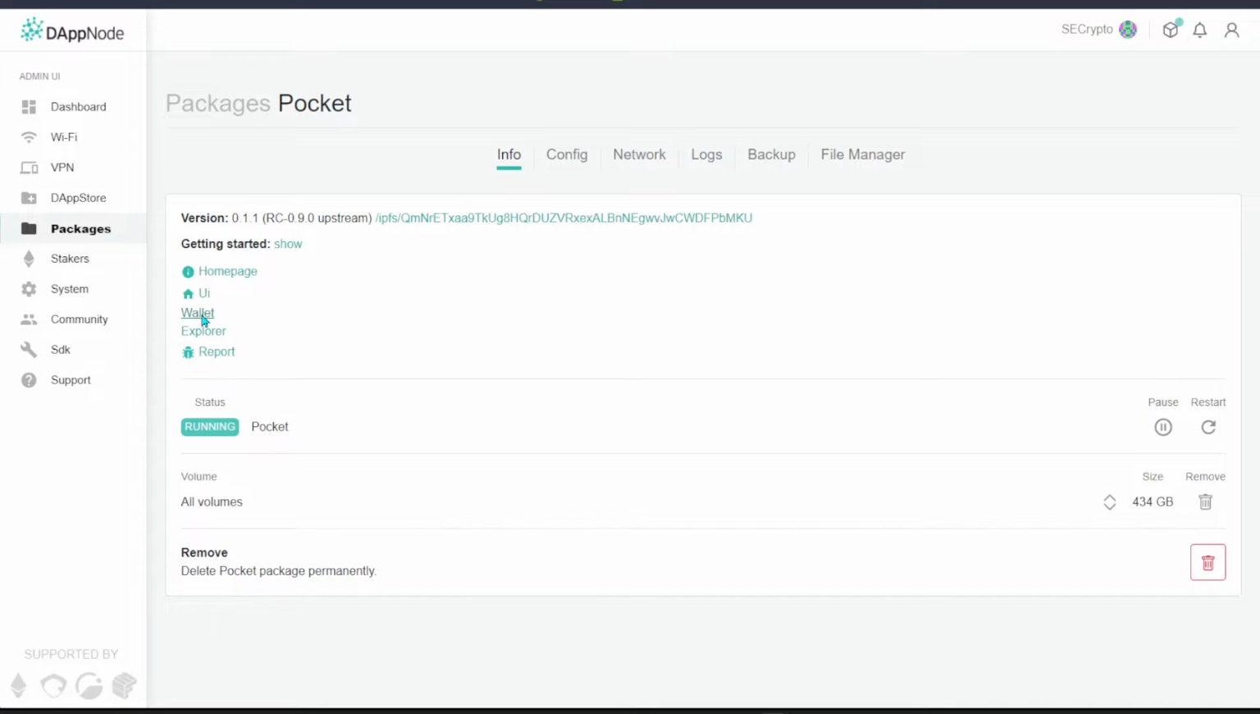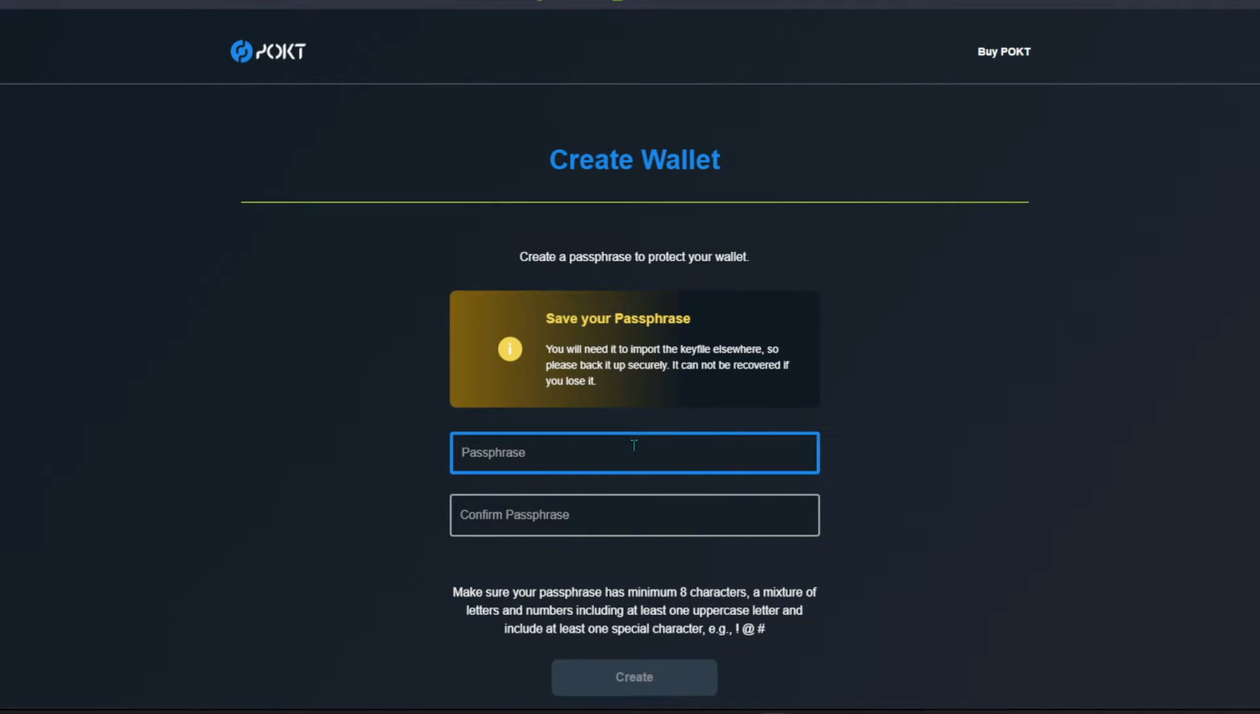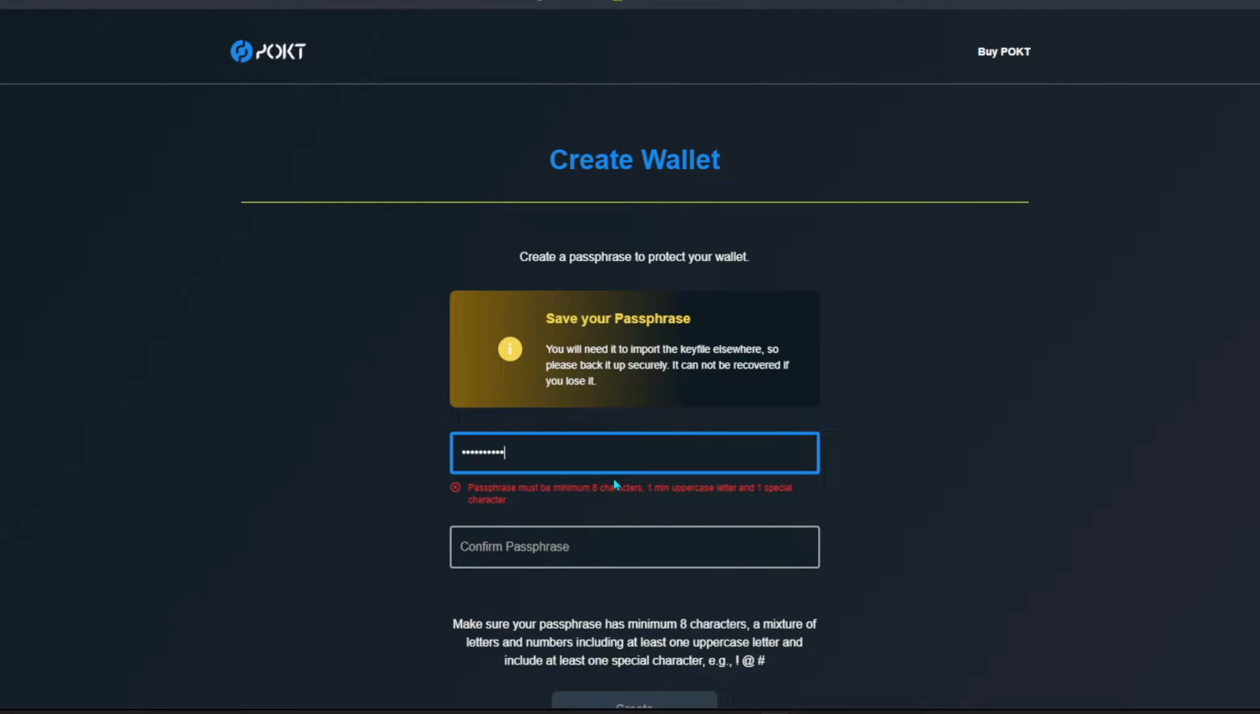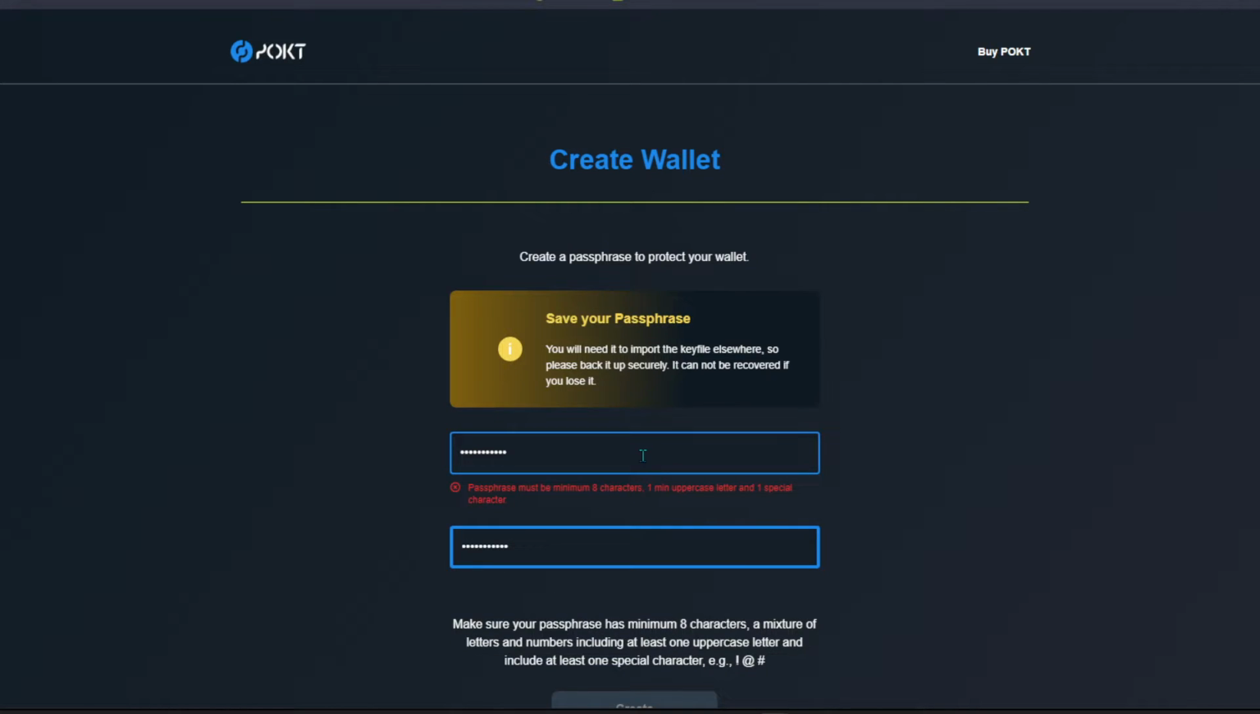Over here, the wallet itself, just click on it, and from there you can create a seed phrase, create it, and then enter your password. So I'm just going to do a test 1 2 3, test 1 2 3 minimum requirement. Okay, so I'm going to do testing.